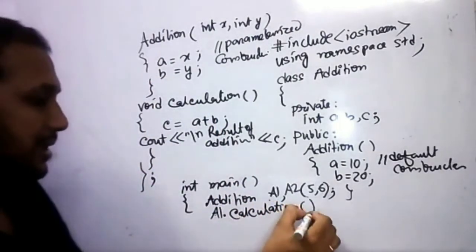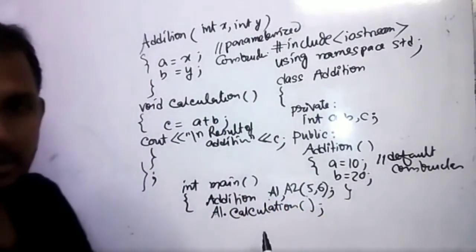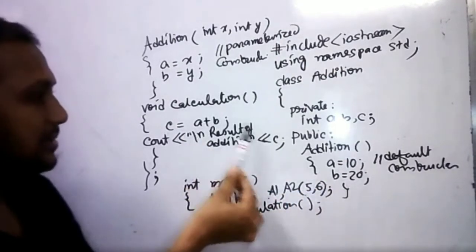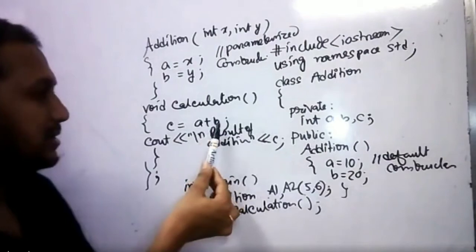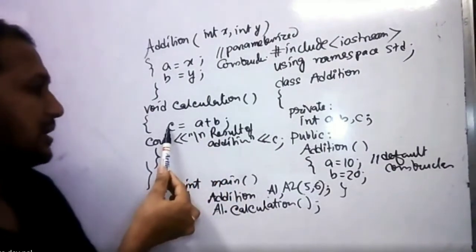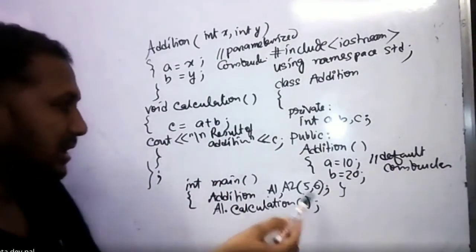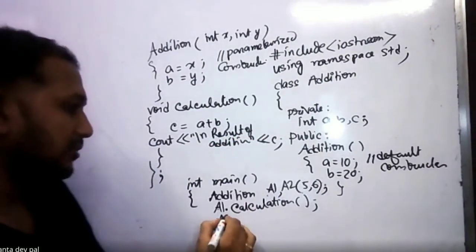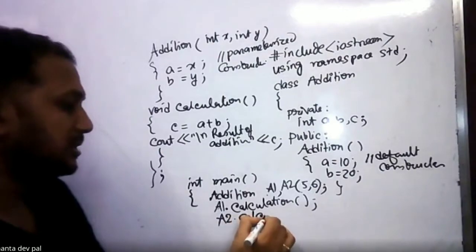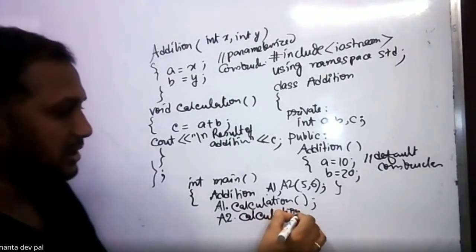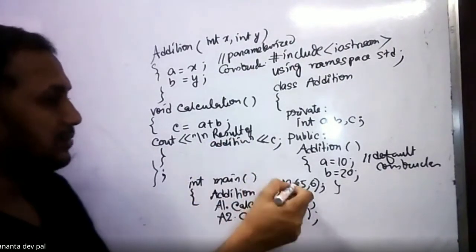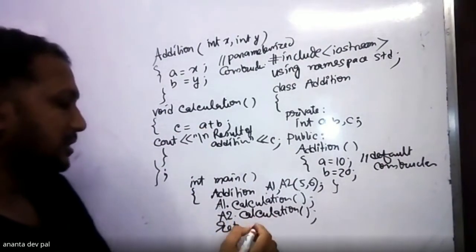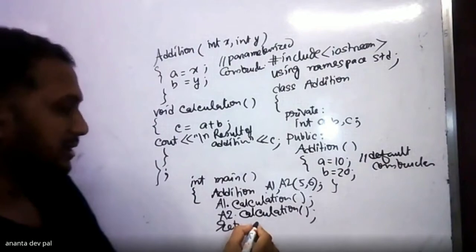Now when we activate a1 dot calculation, we get the result of addition, c equal to a plus b, where a equal to 10 and b equal to 20. 10 plus 20 added together gives the result c, that is 30, and it shows that the result of addition is 30. Again, when you call a2 dot calculation, the result of addition is 5 plus 6 equal to 11. In this way, we can perform the calculation of addition.